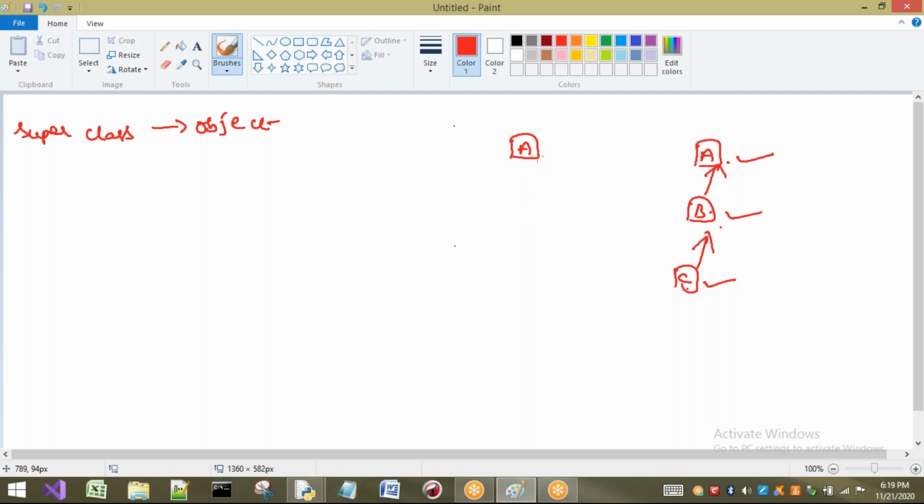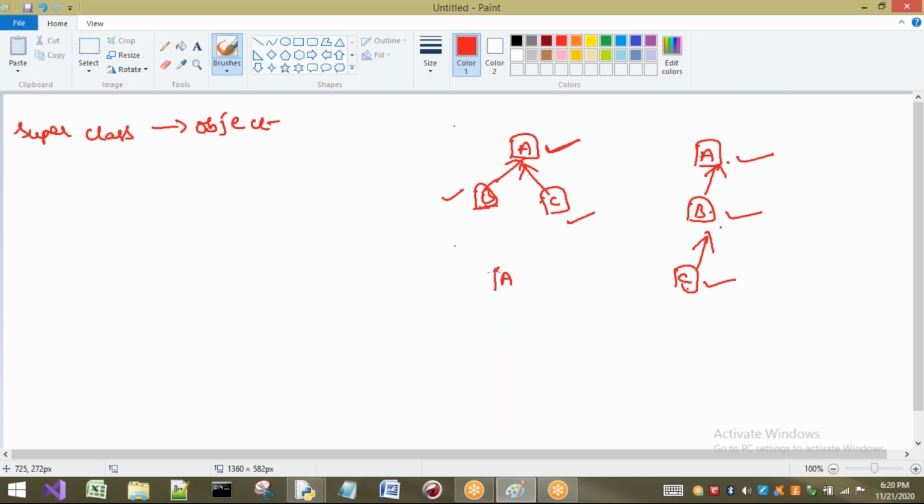Next scenario. Here A is there, here B, and here C I am going to consider. Here B and C are going to acquire the properties from A. That means, if I create an object of B, first it will search in B. If it is not there, it will go to A. If I create the object of C, first it will search in C. If it is not present, it will go to its parent class, that is A.